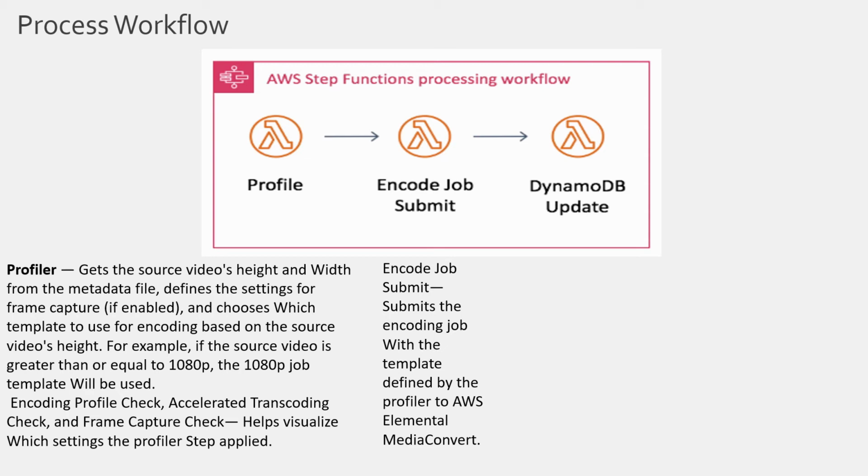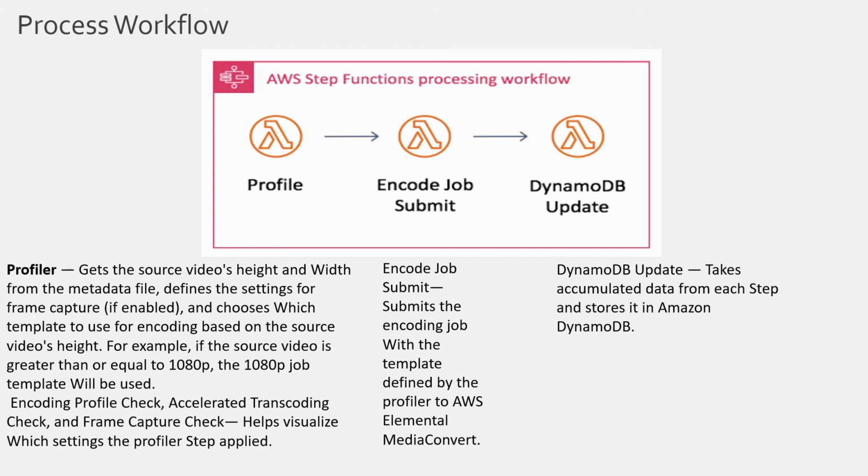So, when Elemental Media Convert finishes encoding the content, it's going to store that in the destination S3 bucket. It will also trigger a CloudWatch event, and that CloudWatch event will trigger the publishing Step Functions workflow. And lastly, DynamoDB update takes accumulated data from each step and stores it in Amazon DynamoDB.